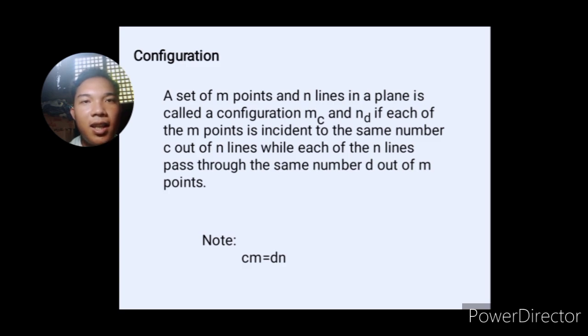If n sub d is 5 and c is 3, with 4 points, it means every point has 3 lines passing through it, and these 3 lines come from the 5 lines. Later on, I will give you an example, also with an image of the figure.